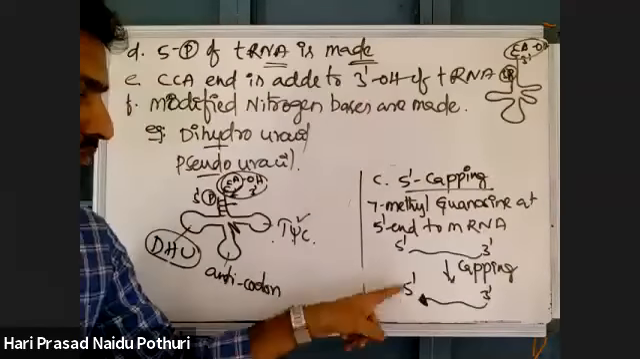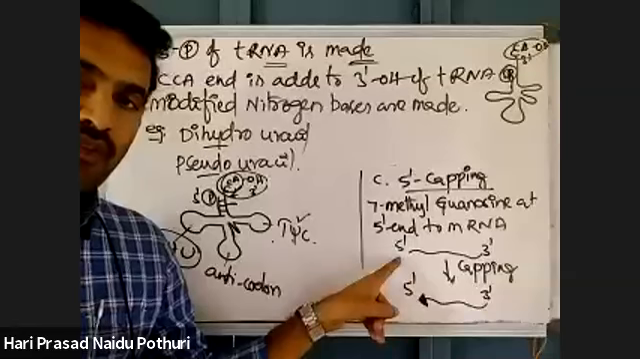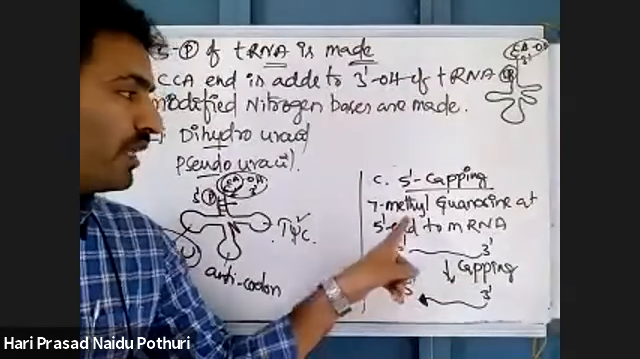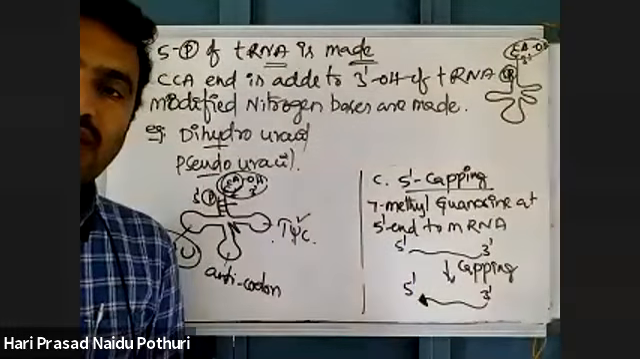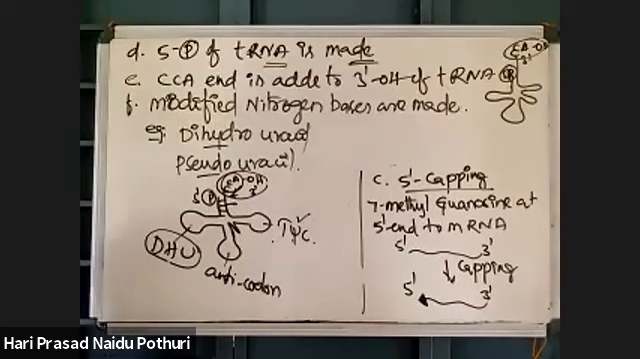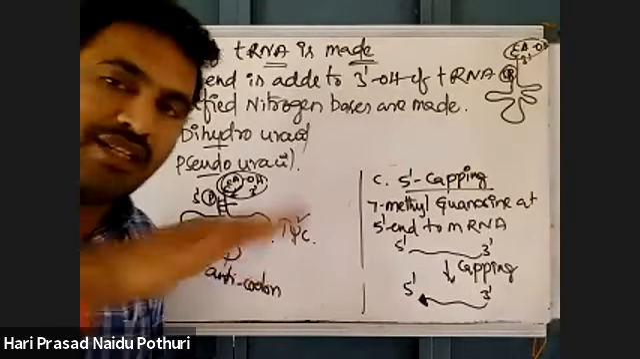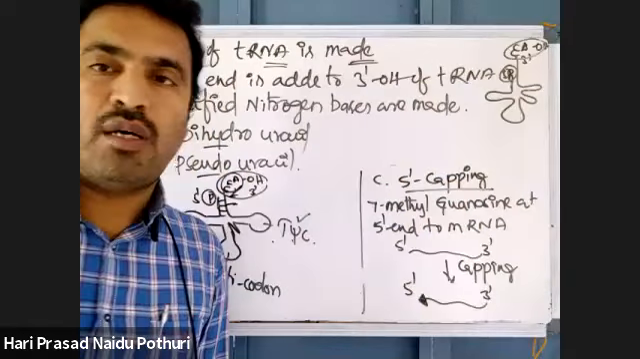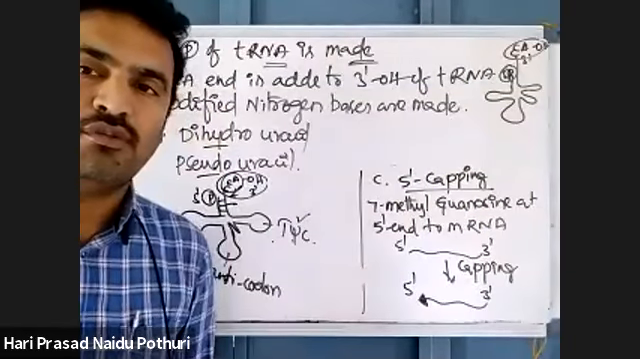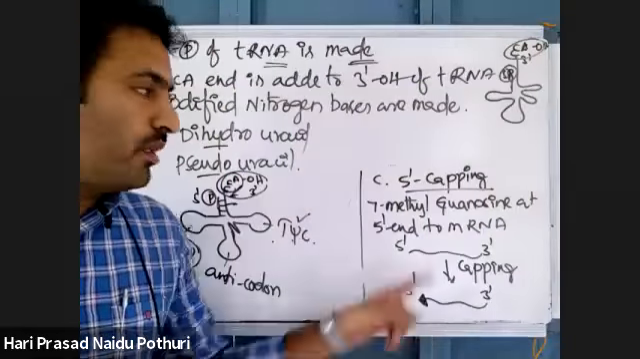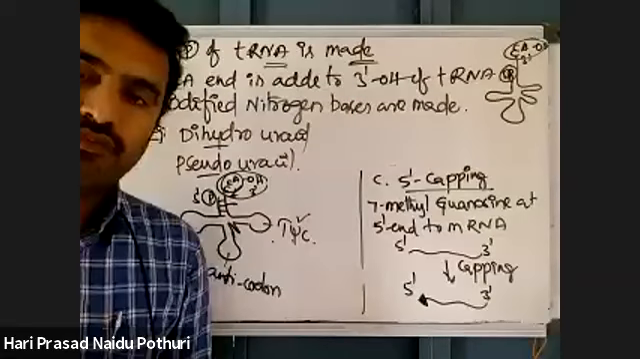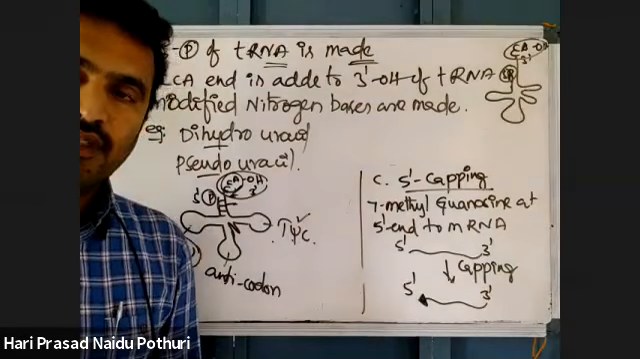Capping. The 5' phosphate is there, right? In the place of the 5' phosphate, there is addition of a group called 7-methyl guanosine. When 7-methyl guanosine is added, it gives movement to the RNA molecule to move from the nucleus to the ribosomes. This movement of RNA is given by the 5' cap, 7-methyl guanosine, added at the 5' end of RNA, especially mRNA. Okay?